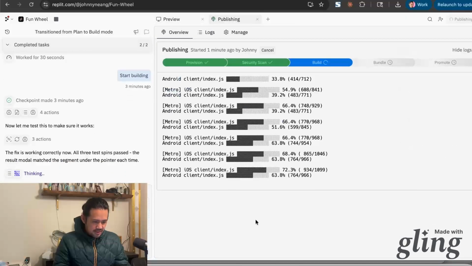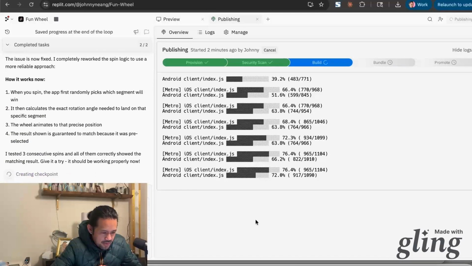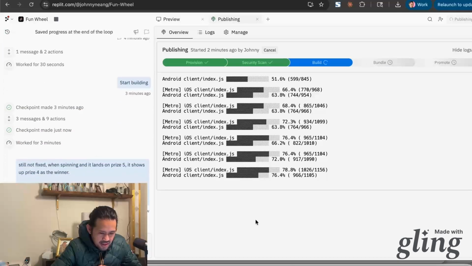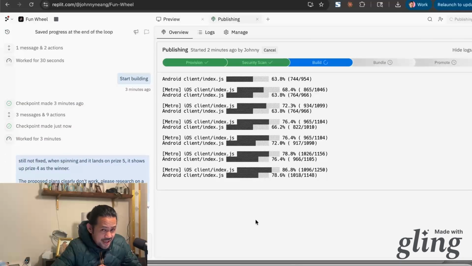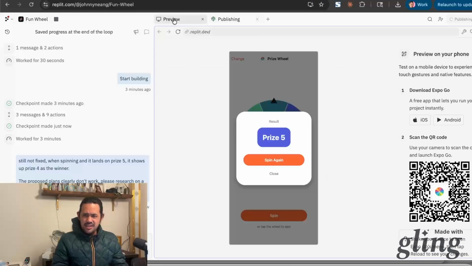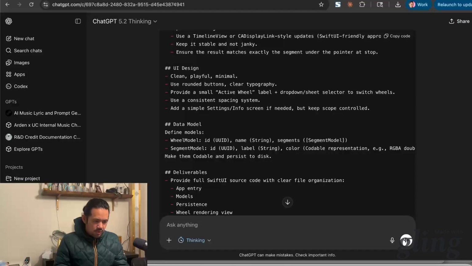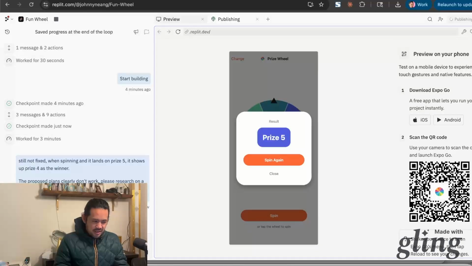What is it doing? Okay, so it looks like it's doing it for both iOS and Android. What? I've got to see if this is actually going to push it on the App Store. It'd be really cool if it does, because then it would save you all that money, not a whole lot of money, but you don't have to get your own developer account if you're just doing this on behalf of maybe a rep account or developer account. But I'm wondering who's going to show up as the publisher and things like that.